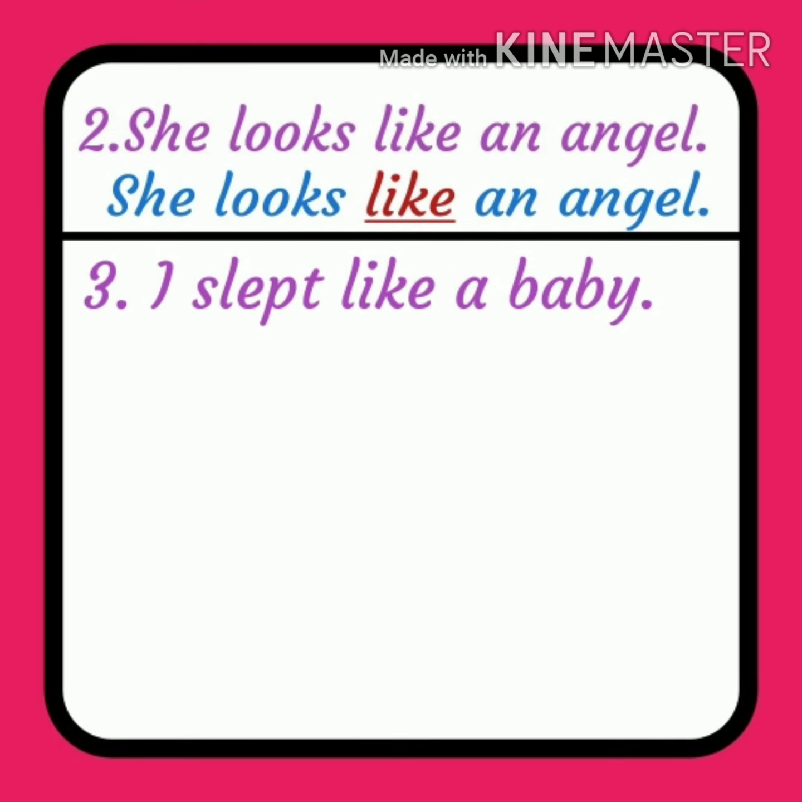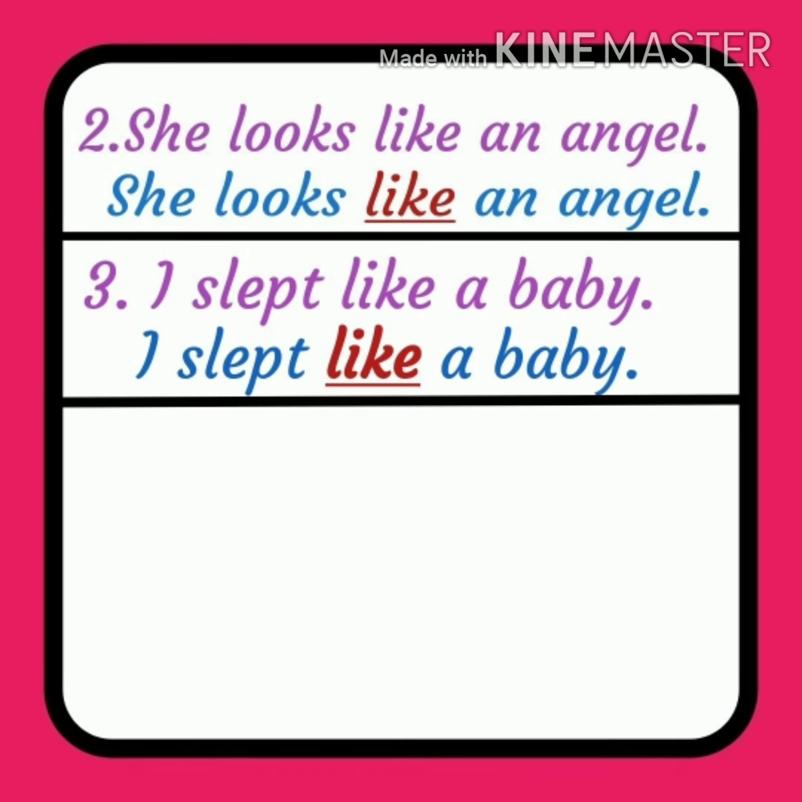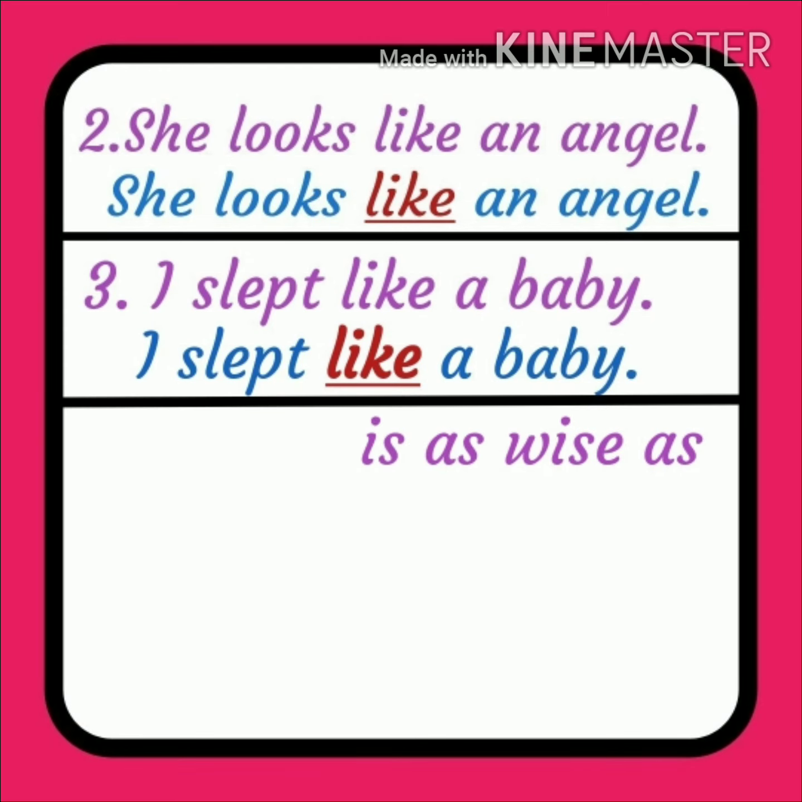Look at the third example. I slept like a baby. It means what? I slept peacefully like a baby. लहान मुलासारखा मी झोपलो. And here the comparison is going on between I and a baby with the help of word like. Yes, I slept like a baby. Like word is used here to compare I with a baby.